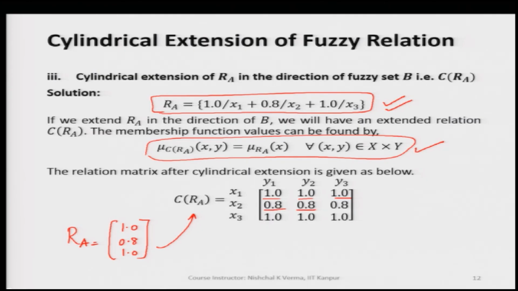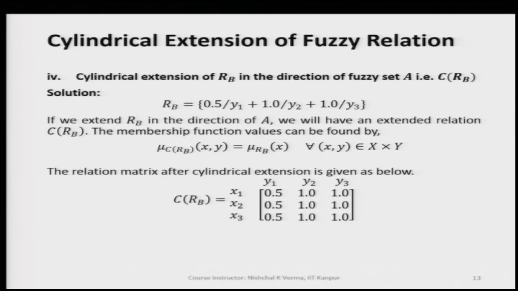So, 0.8, 0.8, 0.8, 1, 1, 1. So, the cylindrically extended relation matrix will have either the rows or columns duplicated. That is the one thing that, just by looking at it, we can say that this fuzzy set is out of the cylindrical extension.